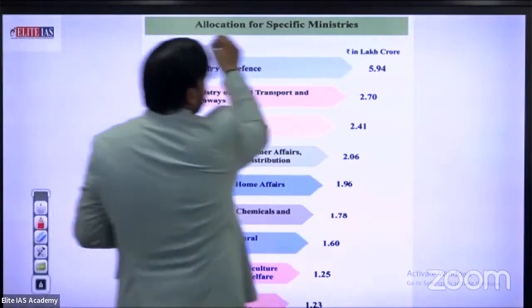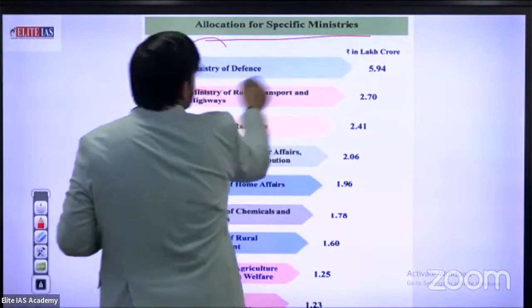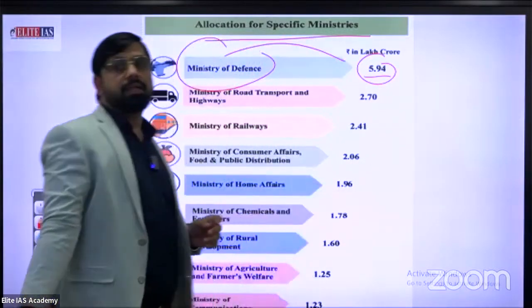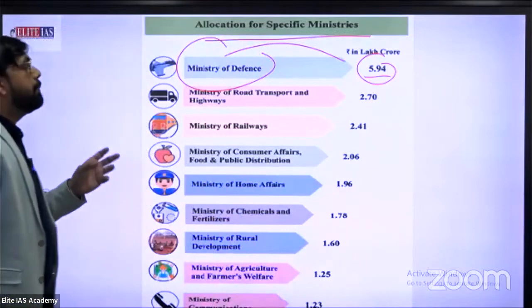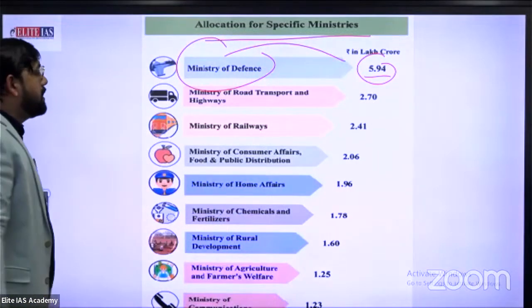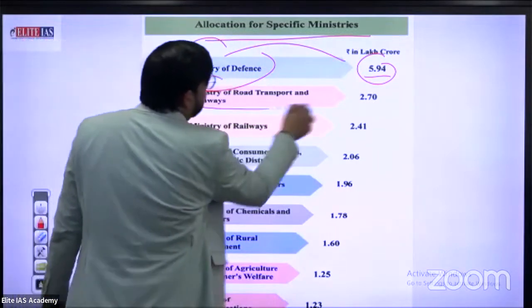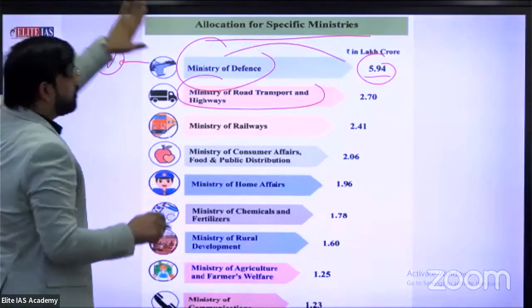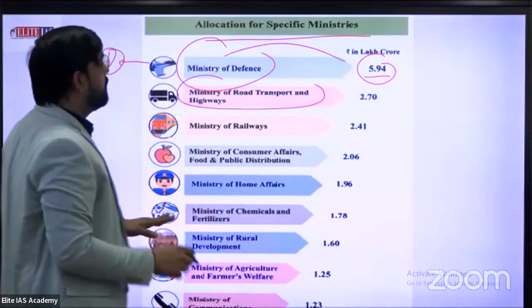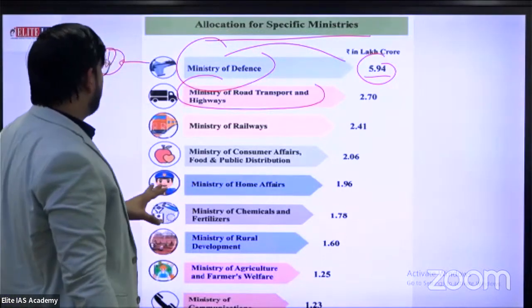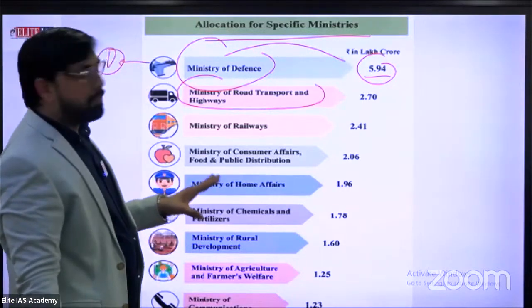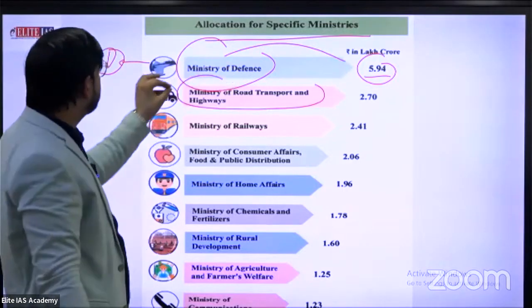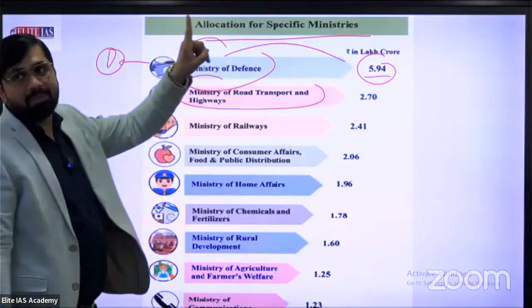Allocation for specific ministries. Ministry of Defense: directly 5.94 lakh crore, up from 5.30 last year. Ministry of Road and Transportation. According to this allocation, the main priority is, in terms of lakh crore, the biggest budget: 5.94 lakh crore in the defense sector. Security is the main priority.